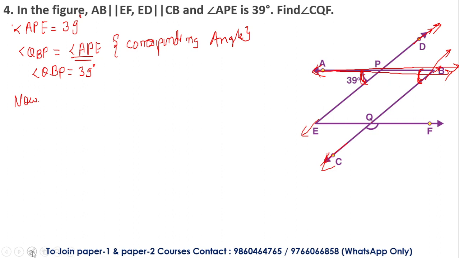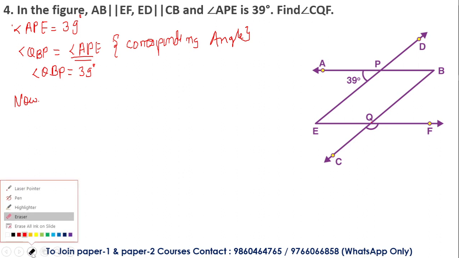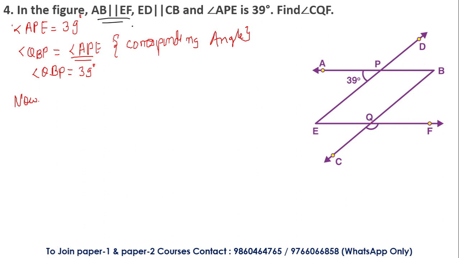Now consider here, I'll just rub out a few things. Now in case number 2, if we consider that AB is parallel with EF, which is given in the question, AB is parallel with EF, and let us consider here the transversal is BC. This is the transversal. So based on this transversal, angle FQB is equal to angle QBP.